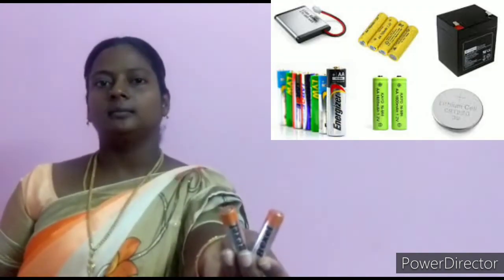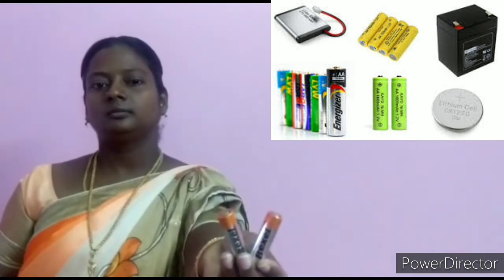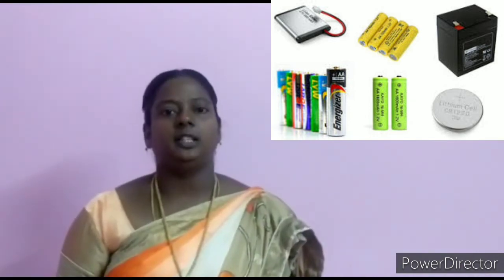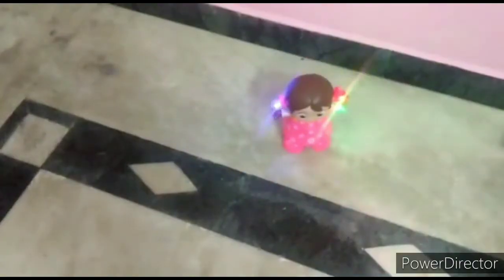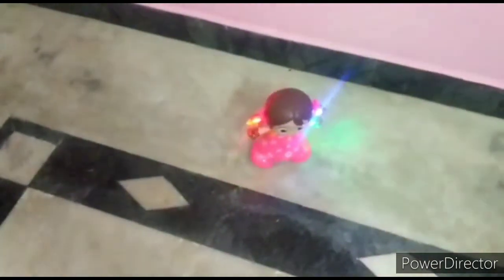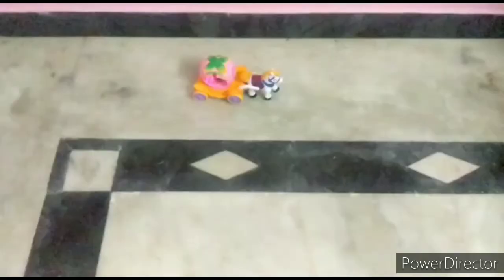This is a cell or battery. All of us use cells or batteries in toys and torchlights. What happens when a battery becomes really old and you don't replace it?